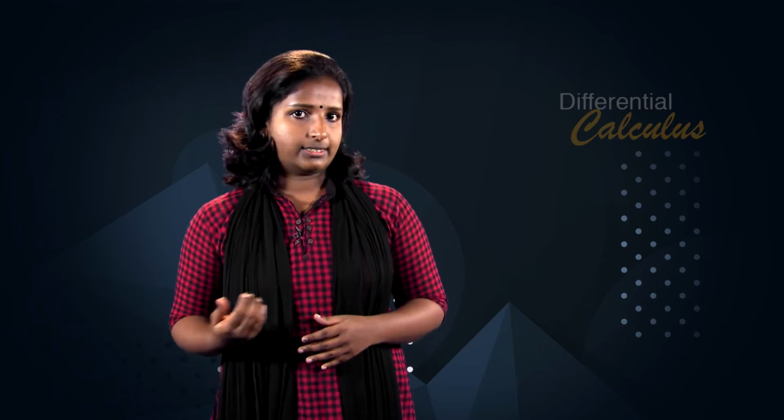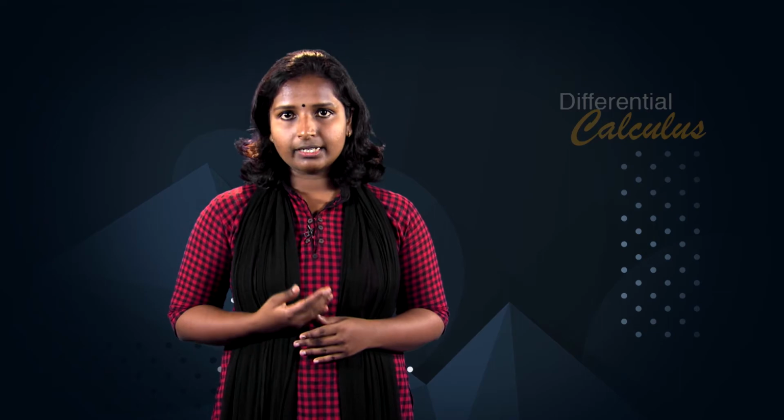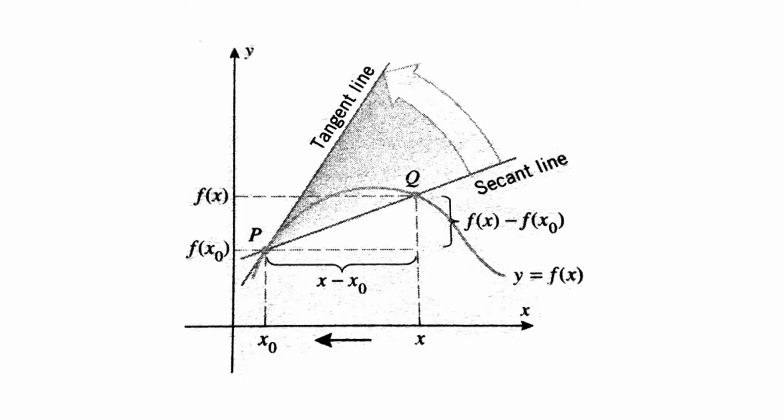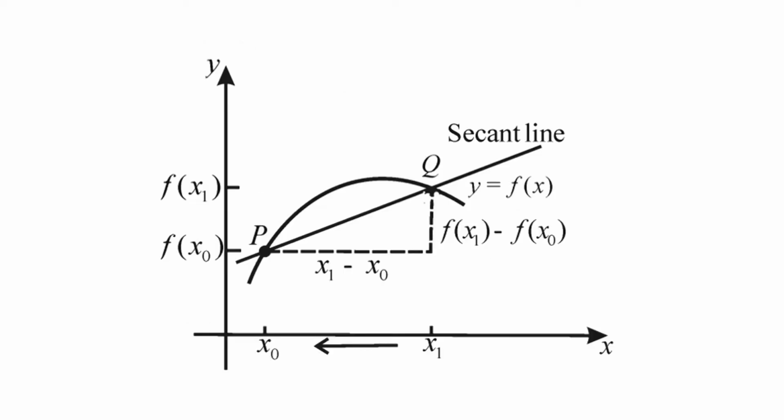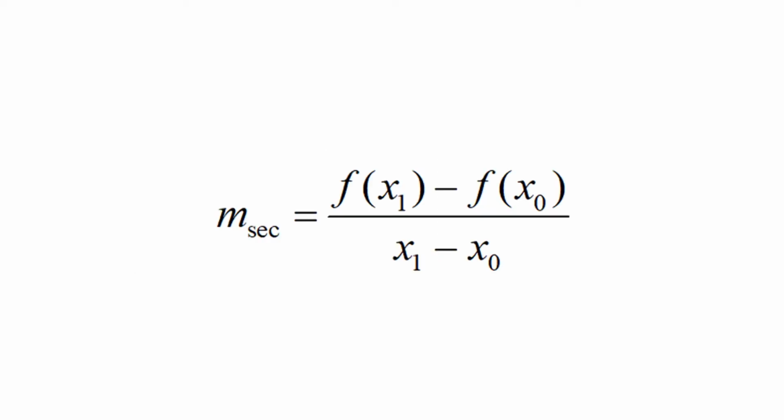It goes like this. First, we start with what we can calculate, namely the slope of the secant PQ. For the secant line PQ to the curve y equals f of x, where P is the ordered pair (x naught, f of x naught) and Q is the ordered pair (x1, f of x1), the slope of the secant line PQ to the curve y equals f of x is given by m secant equals f of x1 minus f of x naught upon x1 minus x naught.